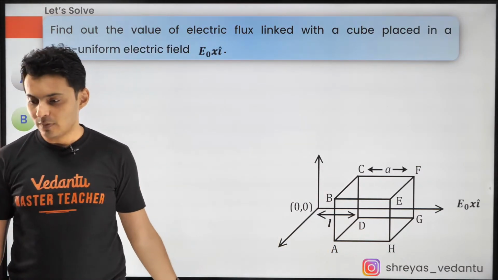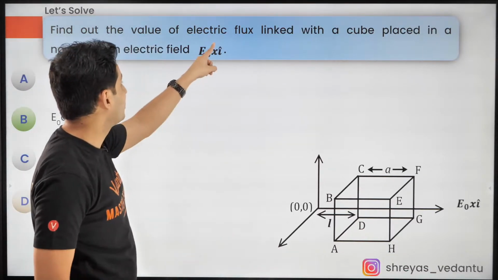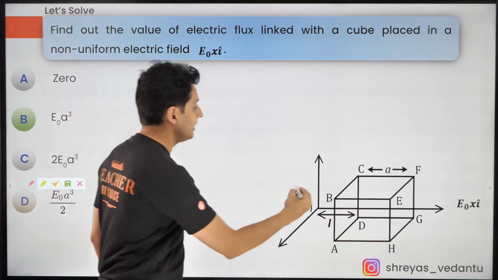Is the number of field lines entering and exiting the same? No, Abhishek. Why? Because this was a non-uniform field. So understand, the field lines will change in density.